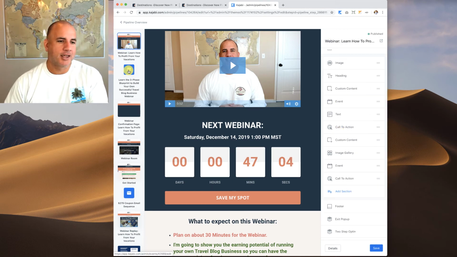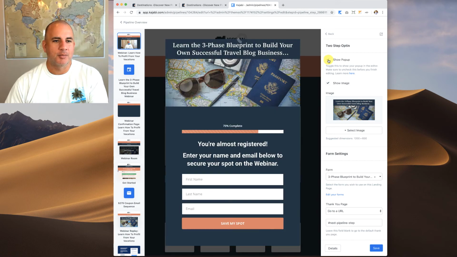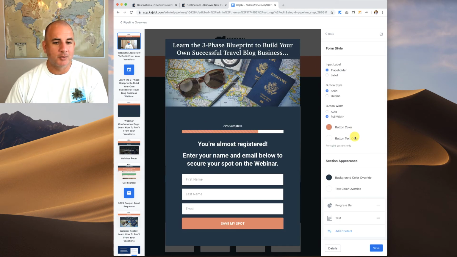In this case, I've got the navigation on the left, so I can go and customize each page or each setting. And then I've got the two-step opt-in. So the Save My Spot, if I click two-step opt-in, then let me show the pop-up. Then I can customize this with the settings right here. It makes it really easy.